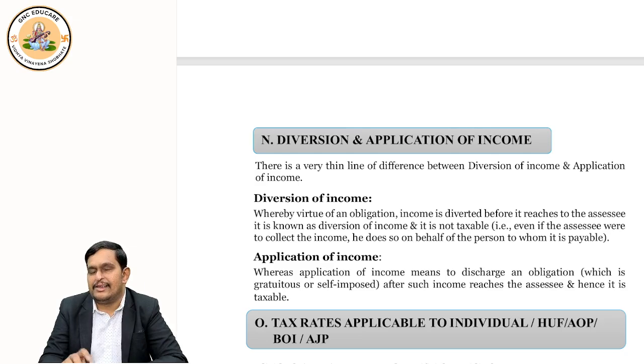Now, it is actually your income, but you divert it to some other person. So did you receive it? No. So when you did not receive it, will you pay tax on it? Obviously, you will not pay tax on it. So if the income is diverted, you will not pay tax on it. But who will pay tax? The person who actually received it.